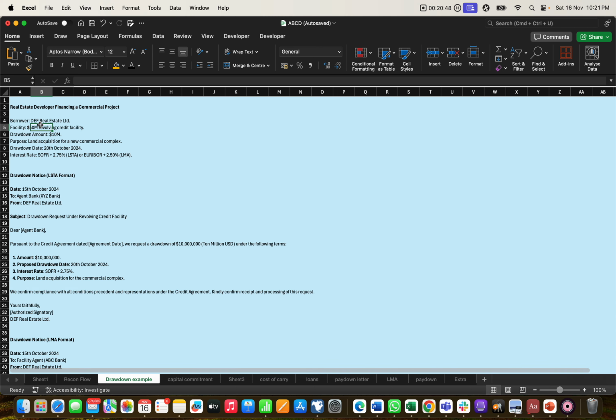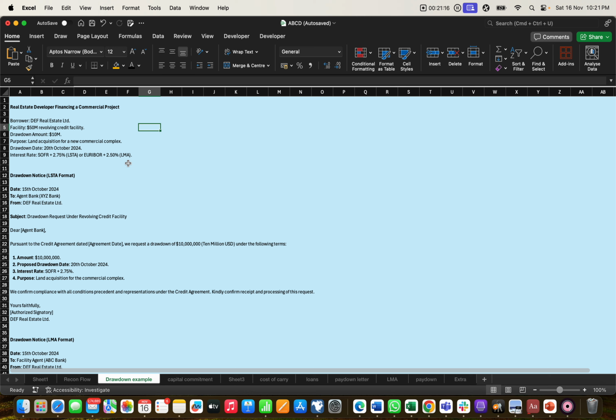Okay, so again we have drafted one example regarding the drawdown. This is the second example we have taken, an example of real estate: a real estate developer financing a commercial project. DEF is a borrower who runs a real estate business, and his facility is a 50 million revolving credit, with a drawdown of 10 million.